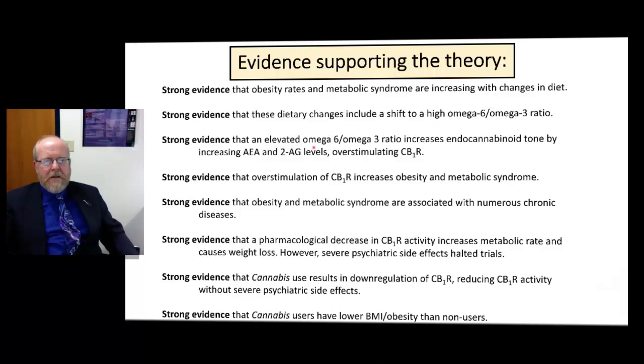There's strong evidence that this shift increases endocannabinoid tone by increasing AEA and 2AG levels, and that overstimulates CB1 receptor. Strong evidence that overstimulation of CB1 receptor increases obesity and metabolic syndrome. Strong evidence that these are associated with numerous chronic diseases, including the main causes of death in the U.S.